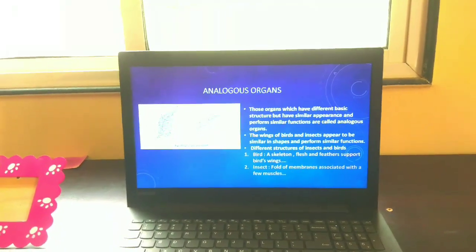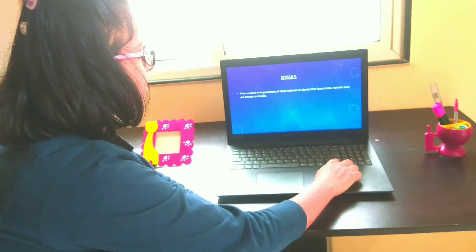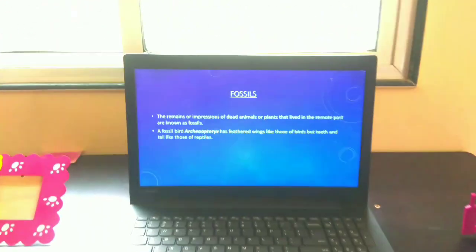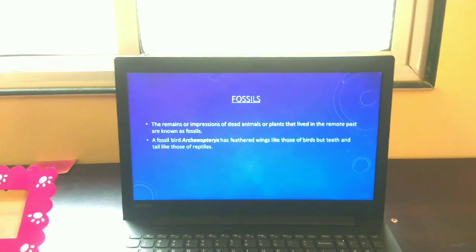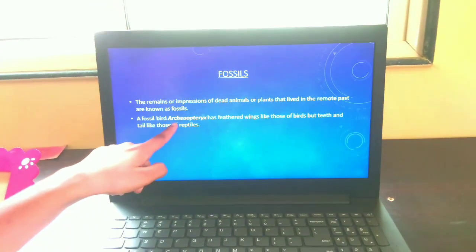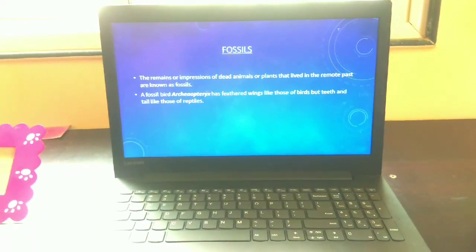Now let us move to the last part, that is fossils. Fossils are the remains or impressions of dead animals or plants that lived in the remote past. In the first part I showed you an image of Archaeopteryx. Archaeopteryx is a bird as well as a reptile.